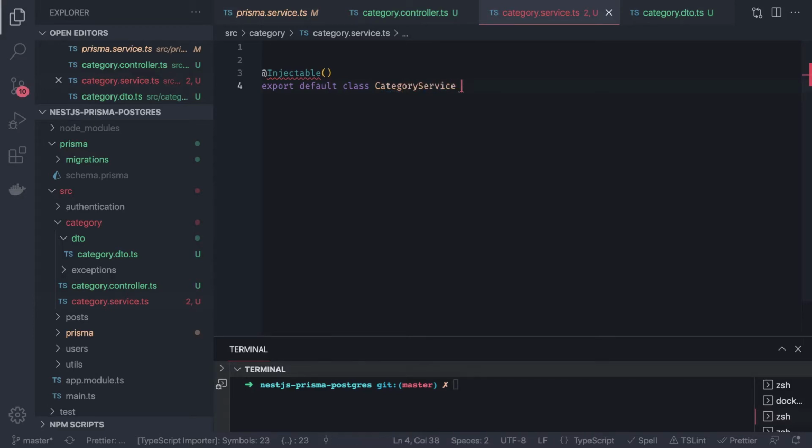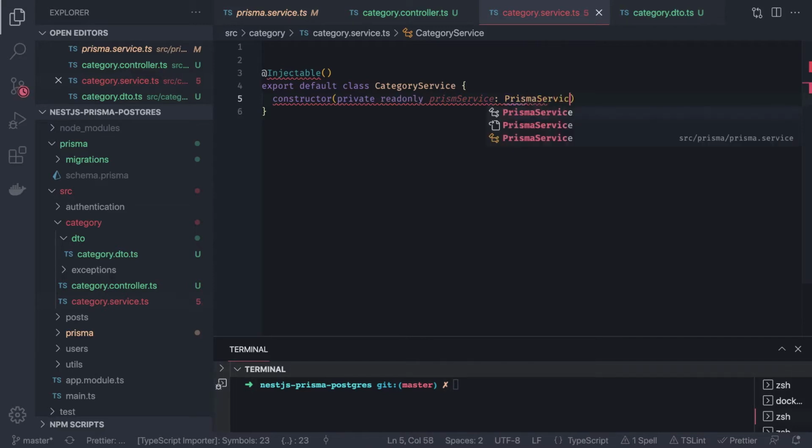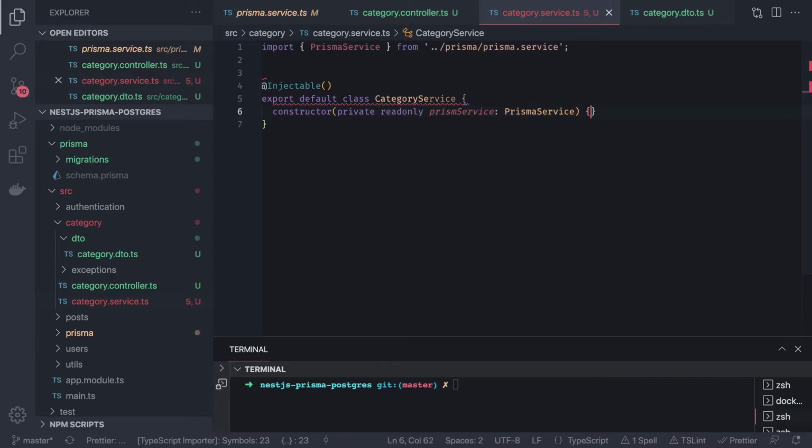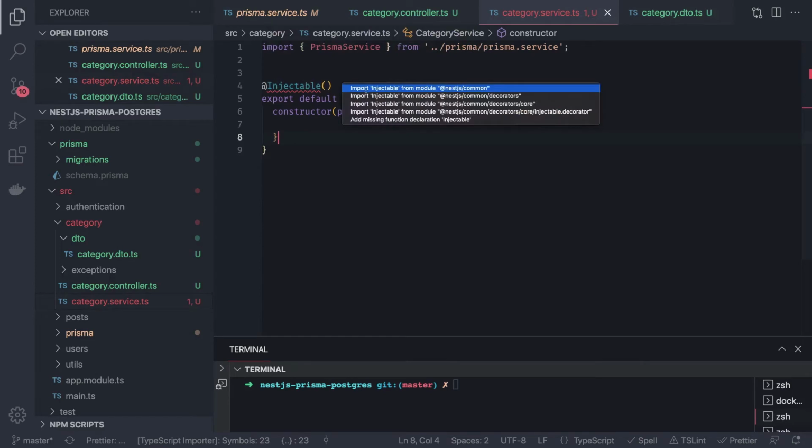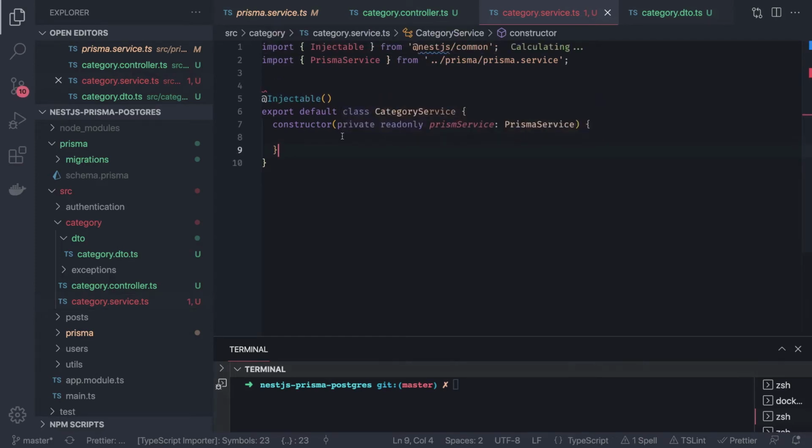And that's it. Inside a constructor, we will do the dependency injection of the Prisma client service. Private readonly prismaService, and we will inject Prisma service. What does that mean? Now we can access the Prisma service inside these controller methods. Okay, everything looks good now.